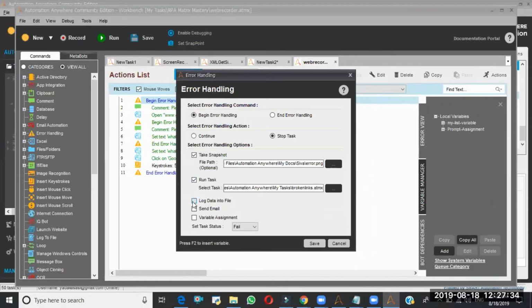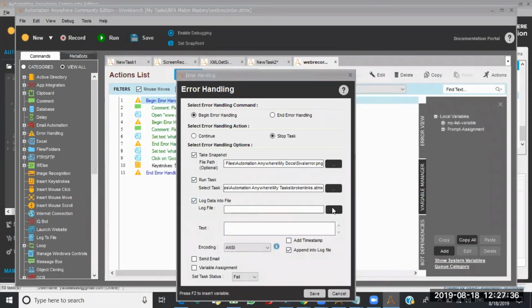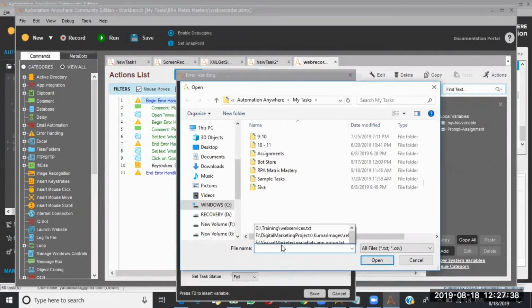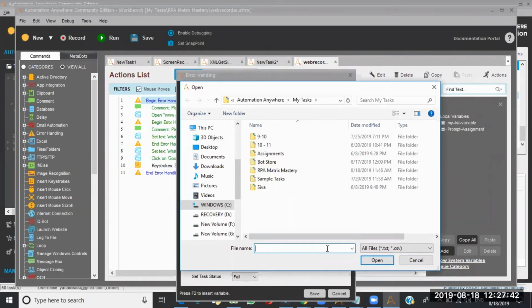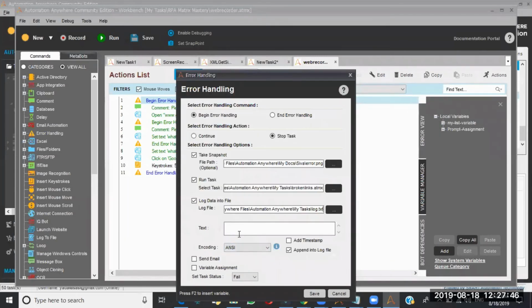Then log data into file. So here we can select one file, whatever we want. Let's say log. So here it will generate the log file. Here we can give the description. See, as we are logging the error information, what do we have to give? We have to give the error details only, right? We should not give other information.